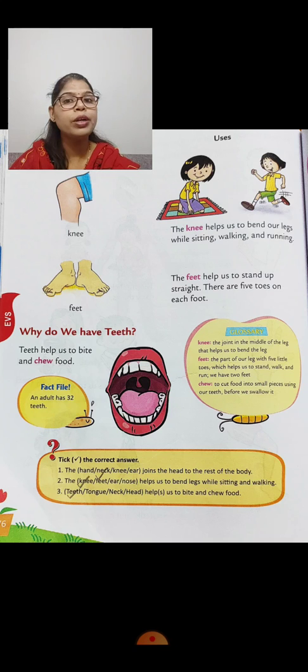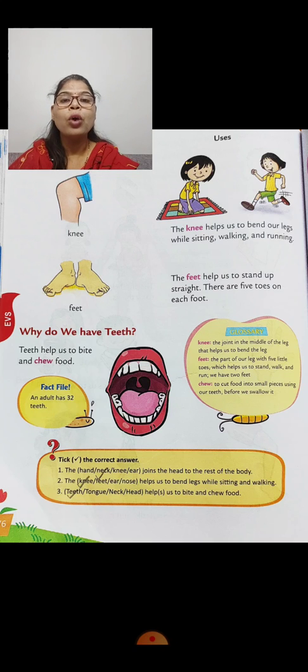So we have to take care of our body parts also. How will you take care of your body parts? You have to eat healthy food to keep your body parts strong. You have to drink milk every day, eat leafy vegetables, eat healthy food.